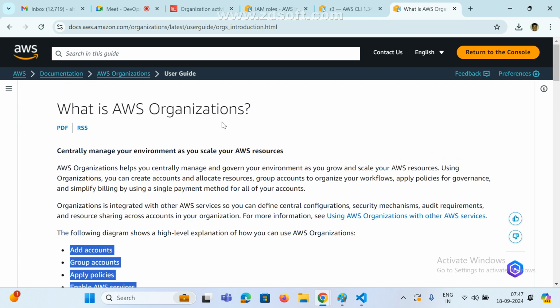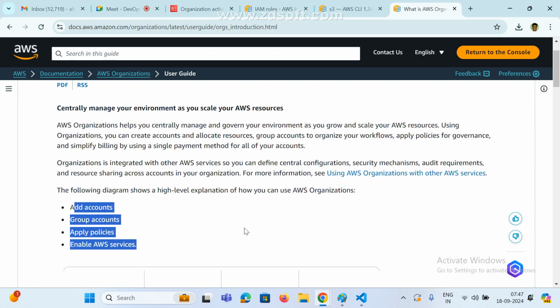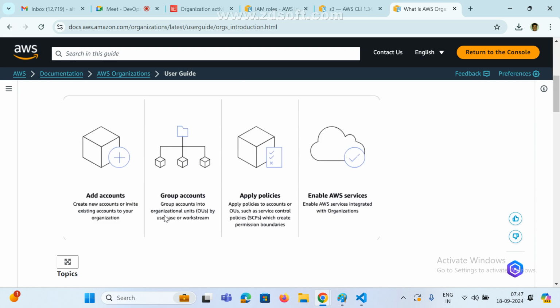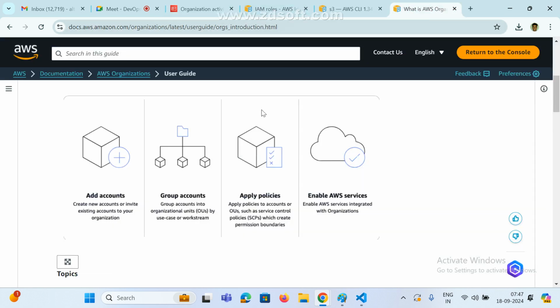But this is not a free service, this is a paid service. Only if you pay should this service be enabled. We can do these activities: group accounts into organizational units, apply policies to accounts. But in real time, it should be enabled at the organization level, they already paid, right? So I can see some accounts, groups, many things here. But we are using the free tier, so we don't have the option. If we need to enable this option, we need to pay some amount and activate this service.